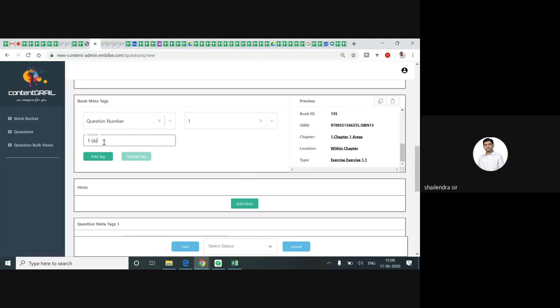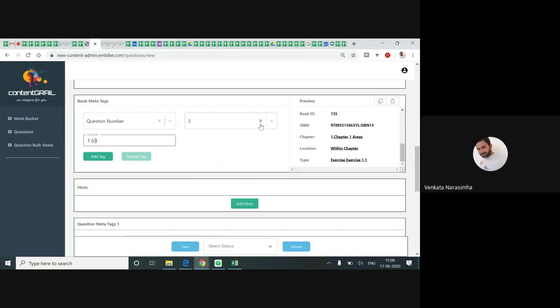In selection it is nothing but the sequence, no? 2. Here I write 1B. Selection I get 3. Here I write C, 1C. You understand it, right? This is the sequence. Each sub question is treated as an individual question only here, and you will be paid per question. Per question in the sense individual question.